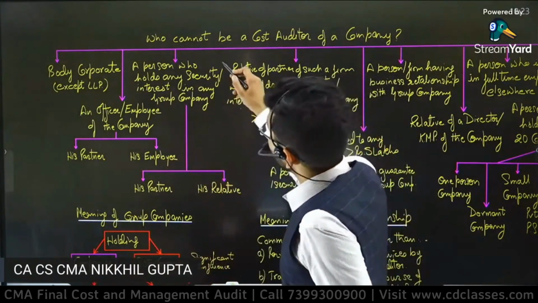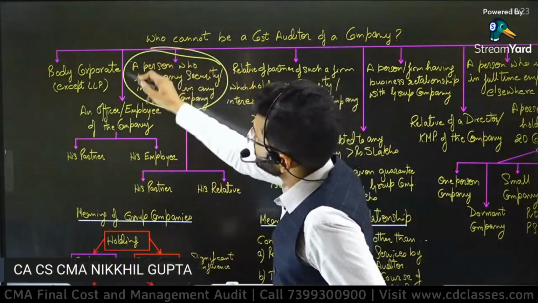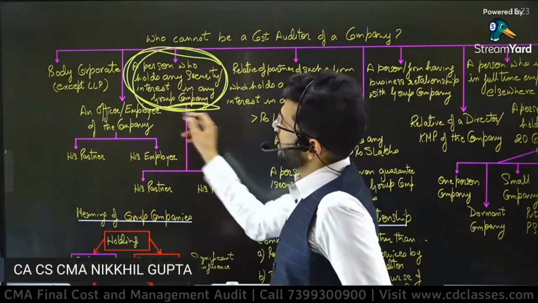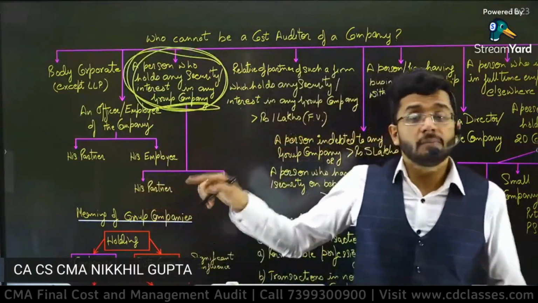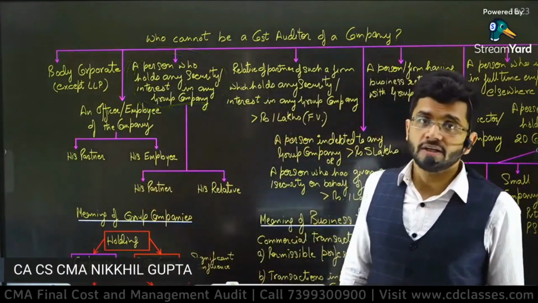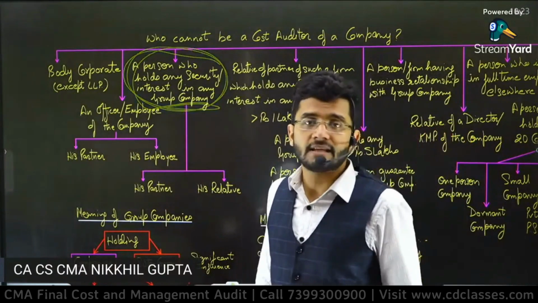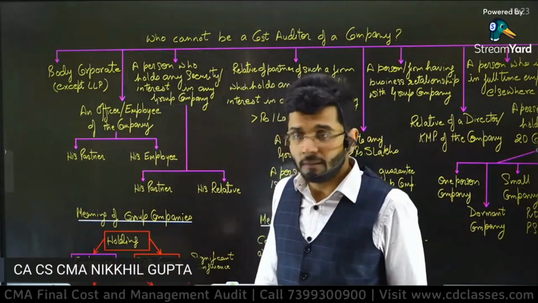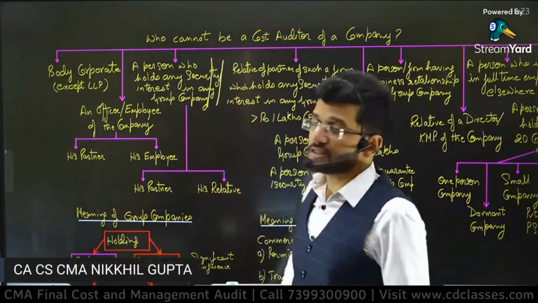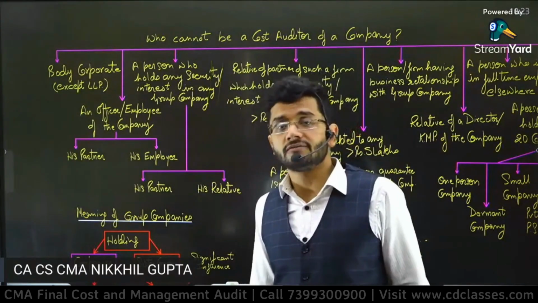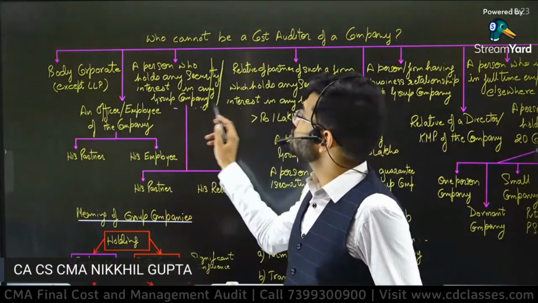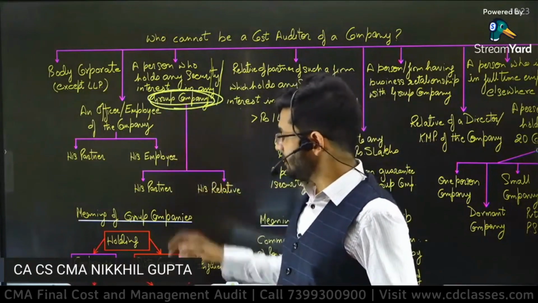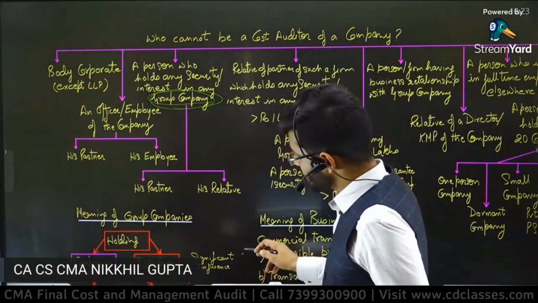Okay. So if a person holds any securities or shares in the company or in any of the group companies, then that particular person is debarred from doing cost audit. If any shareholder holds shares in a particular company, that person is debarred from conducting cost audit of the same company. Not only should he not be a shareholder of the same company, but also of the entire group.